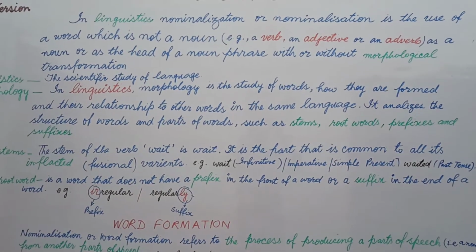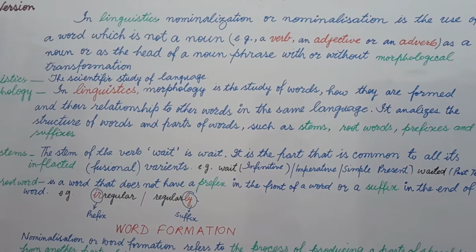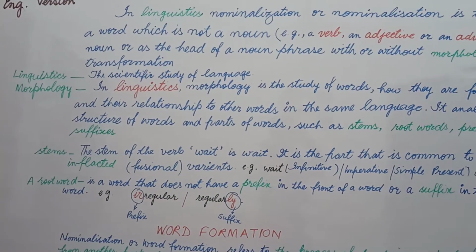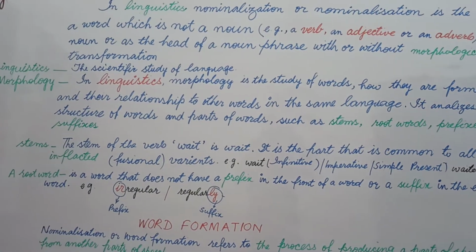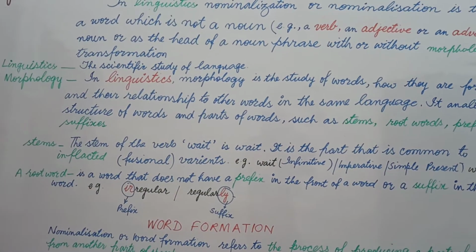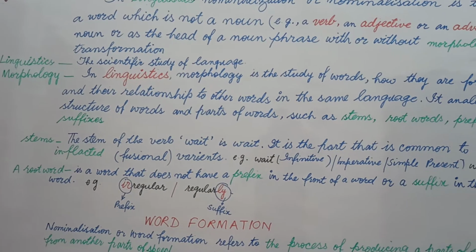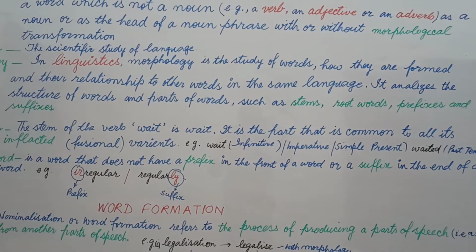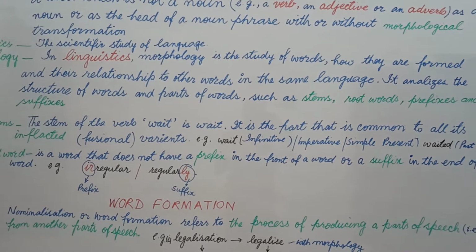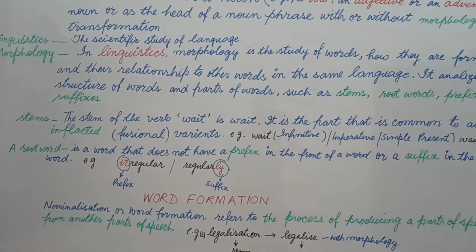Now students, you see in green color I have mentioned linguistics, then I have given the definition of linguistics, I have mentioned morphology, then I give the description of morphology. And now students, some green words are here: stems, root words, prefixes and suffixes, and I am going to explain them after this.